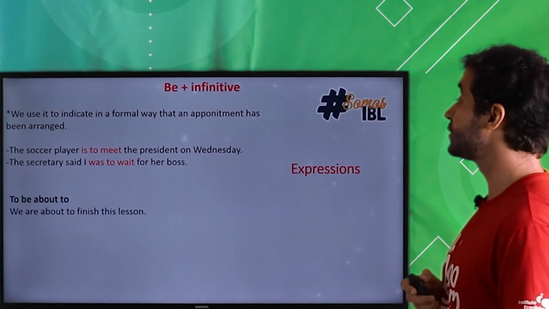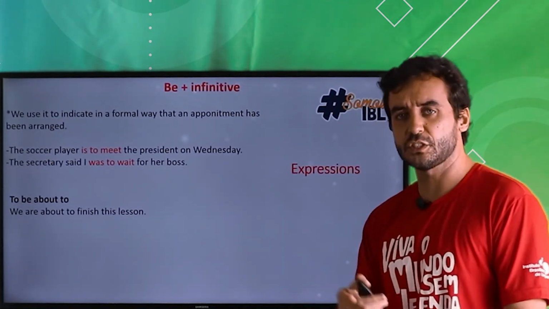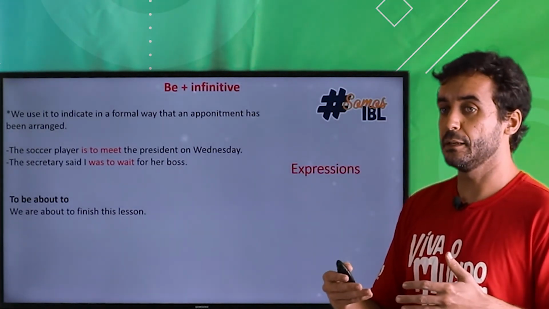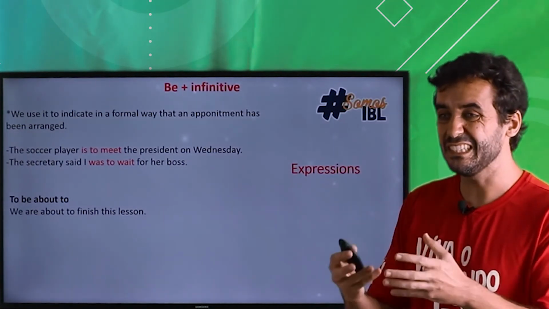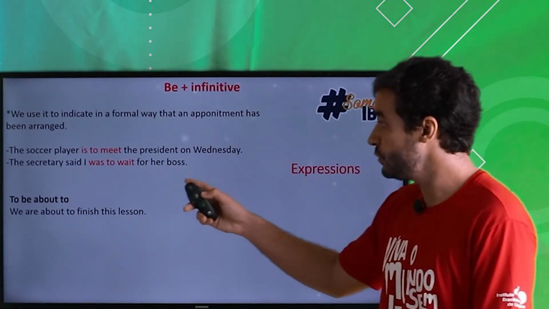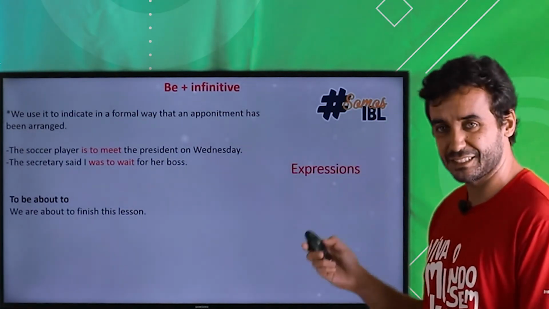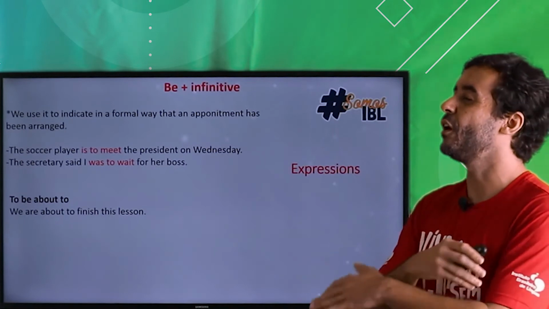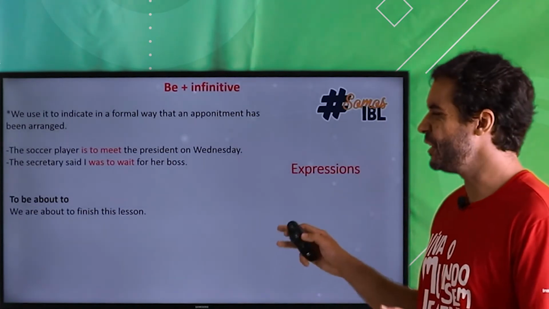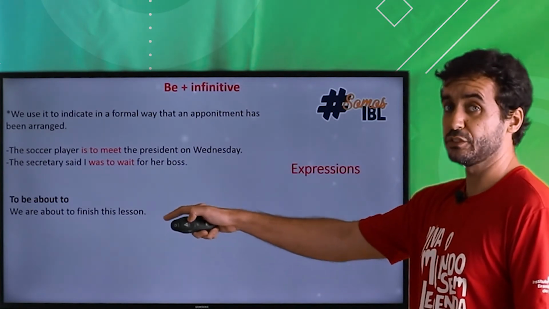There you go. The first expression is to be about to. Okay, I think I've mentioned this expression a couple minutes ago, okay? Whenever something is close, okay? You can see that thing happening. It's very close to you. So it's a very close future. You can use these expressions, be about to, okay? So for example, we are about to finish this lesson, okay? We are almost finishing. We are almost done. We are about to finish the lesson, okay? That's it. Very useful. I use that all the time. I don't know about you, but if I were you, I would pay close attention to it.